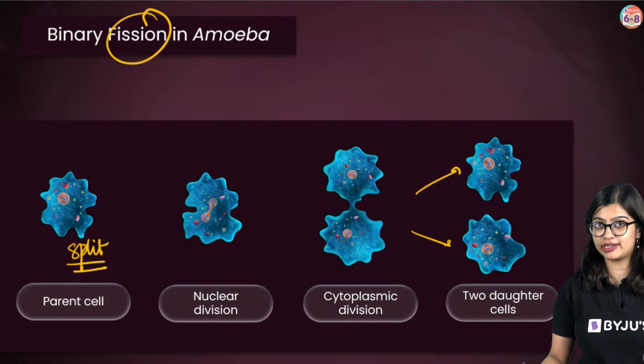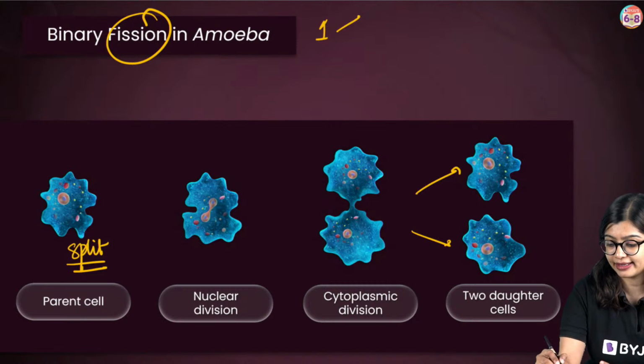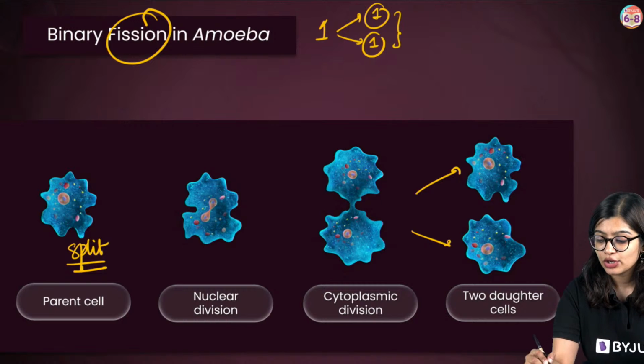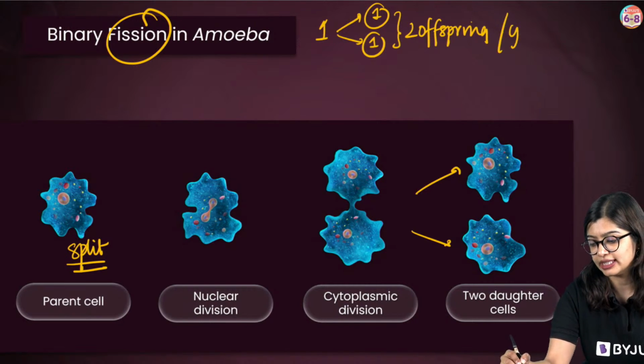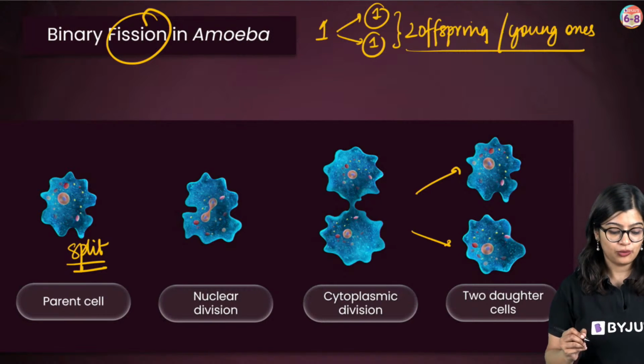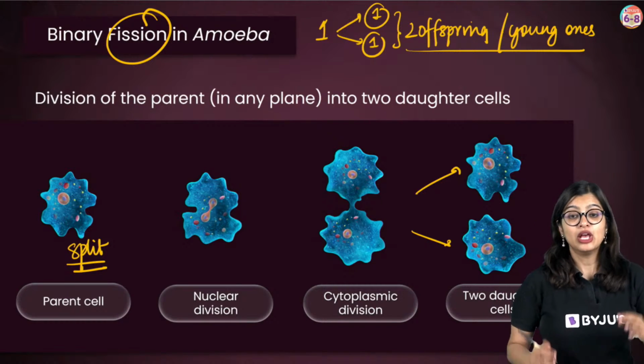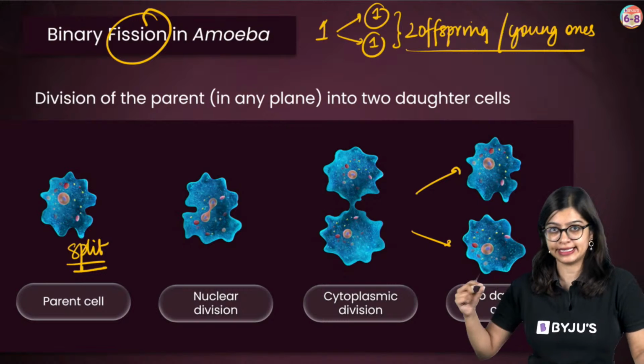And here one parent is splitting and giving rise to exactly two offspring, or we can say two young ones, which is why we call this process binary fission. So let's understand this in detail.